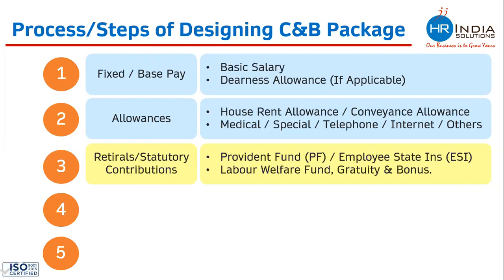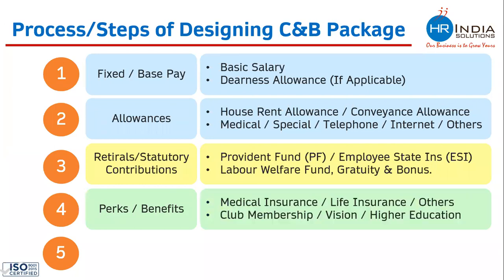Once you are done with these 3 steps, in the fourth step, you add the cost of perks and benefits which your company is offering to the employees. This can be on account of medical insurance, life insurance, club membership, vision care, or higher education. Whatever benefit your company is offering, you can add the cost of that.